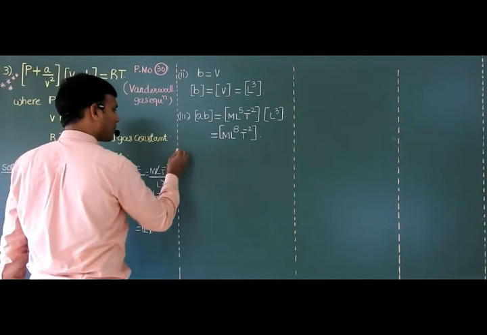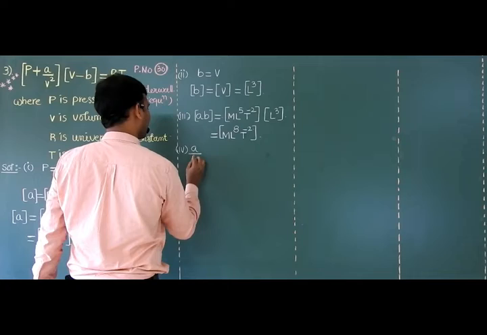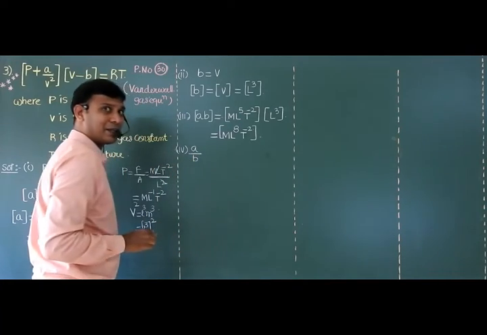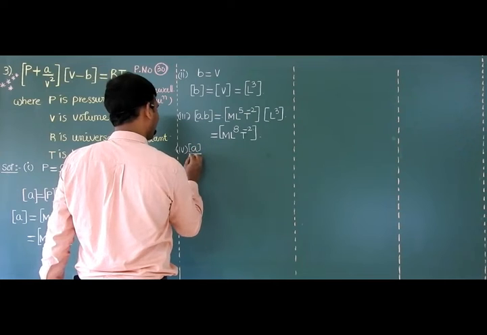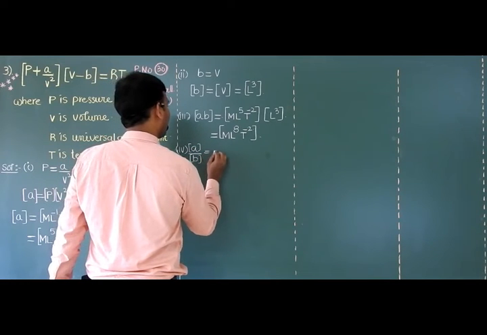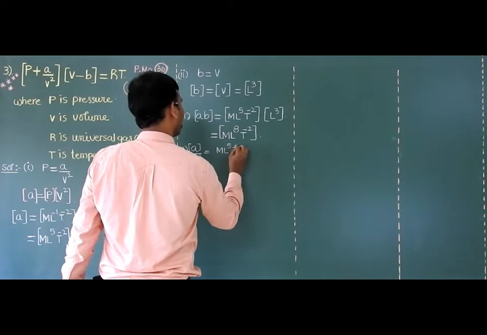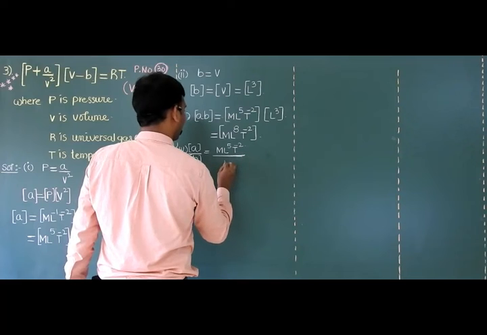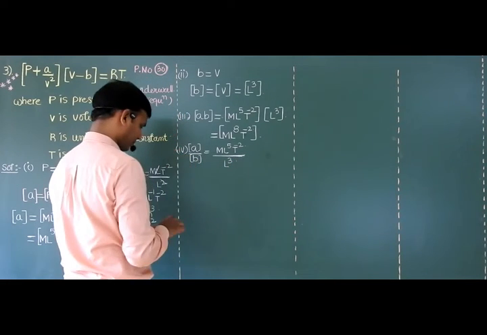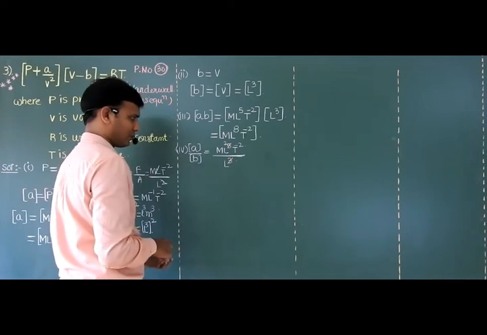Then in some examinations, they are asking A by B, the dimensional formula of A by B. M, L raised to 5, T raised to minus 2 upon L cube. Here 3 cancels, here you will get 2.